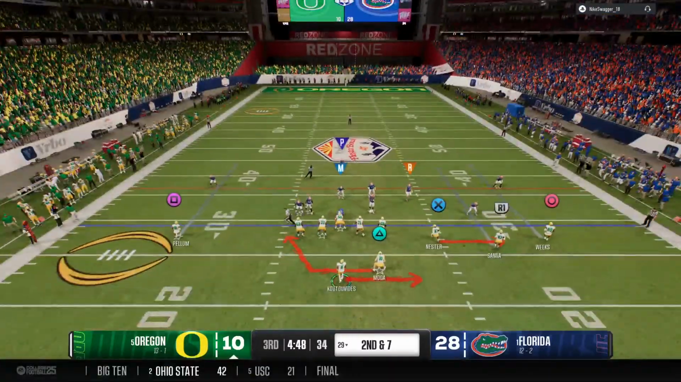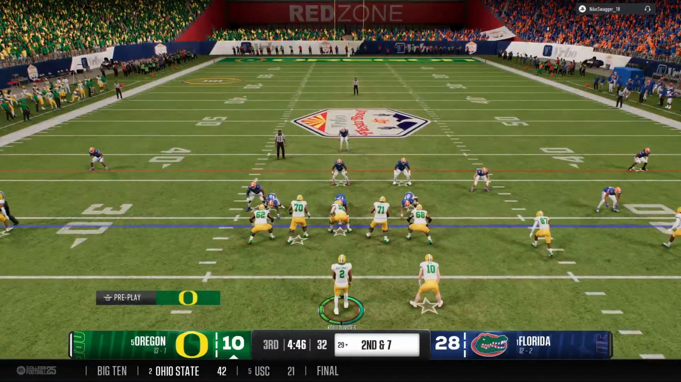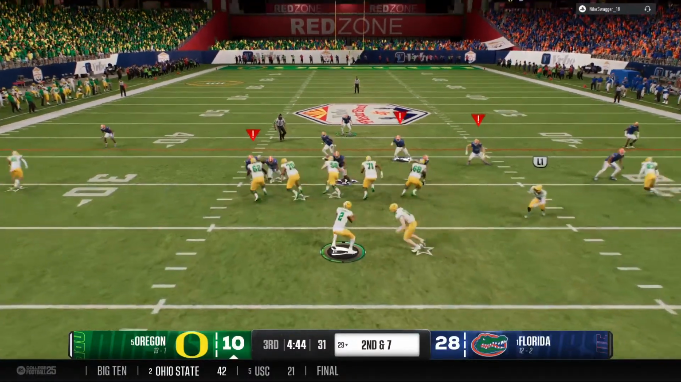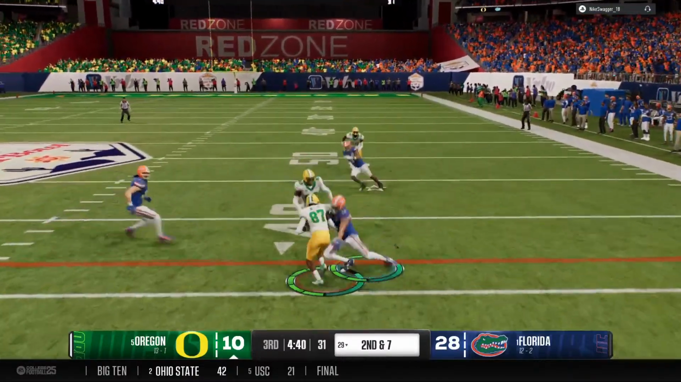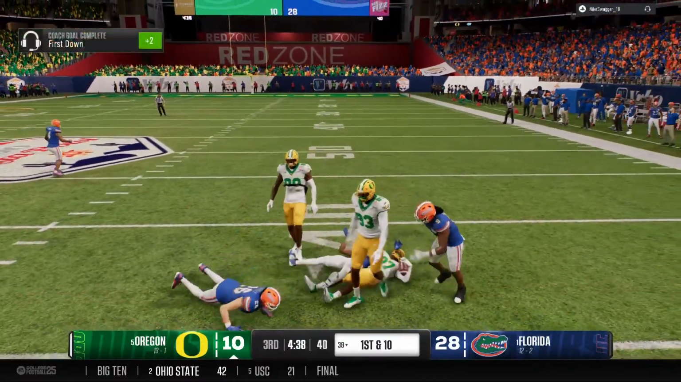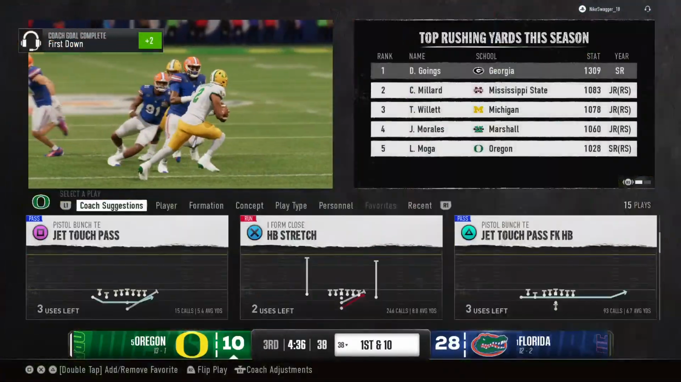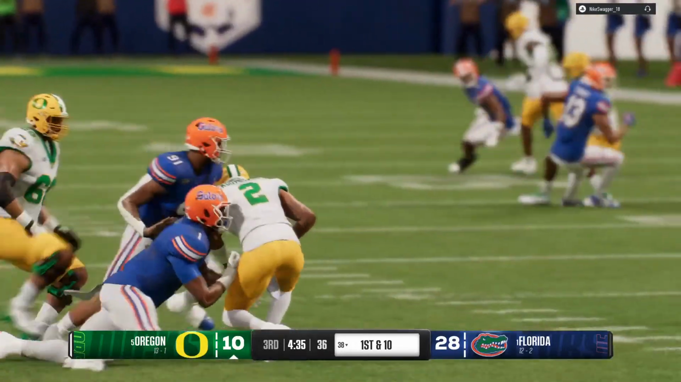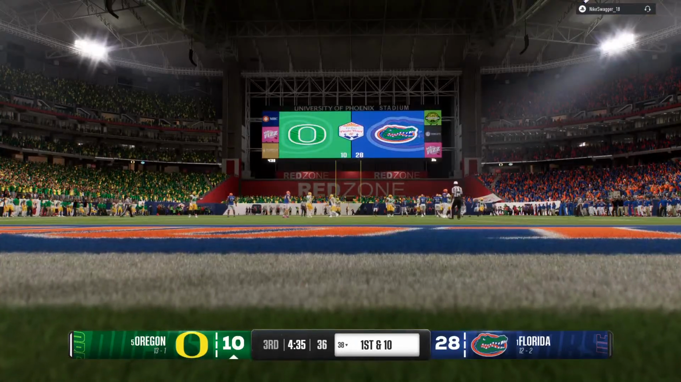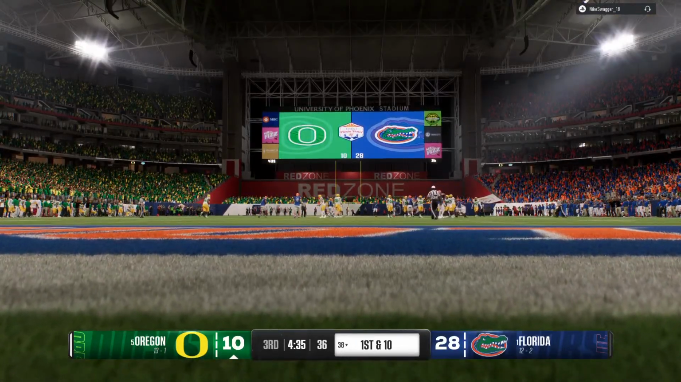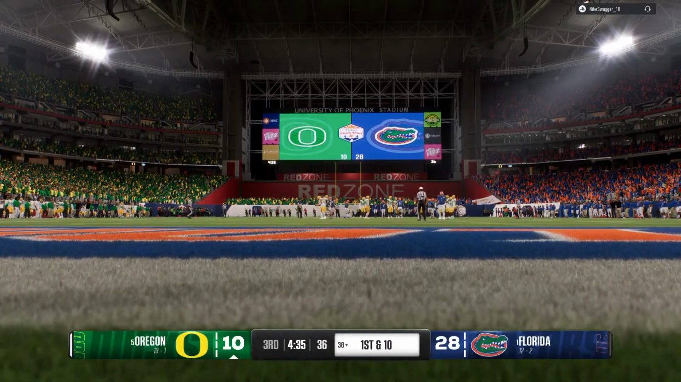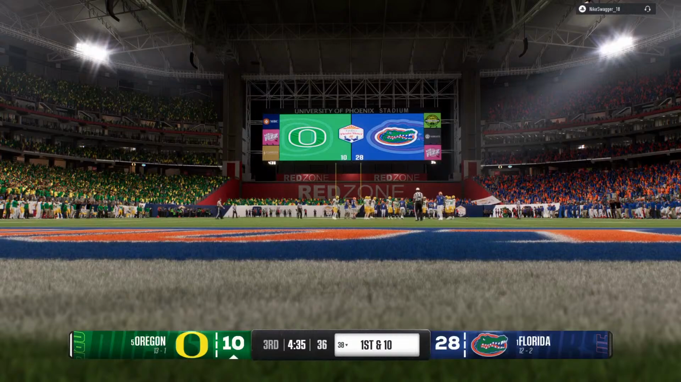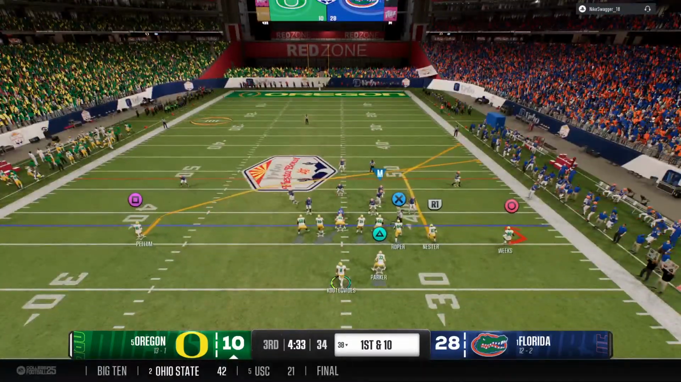Second down after that run on the previous play. We'll try to run it with the option. Pitch to the back. And they bring him down, but not before he picks up the first. Good execution on the option. First and 10 now for the offense.